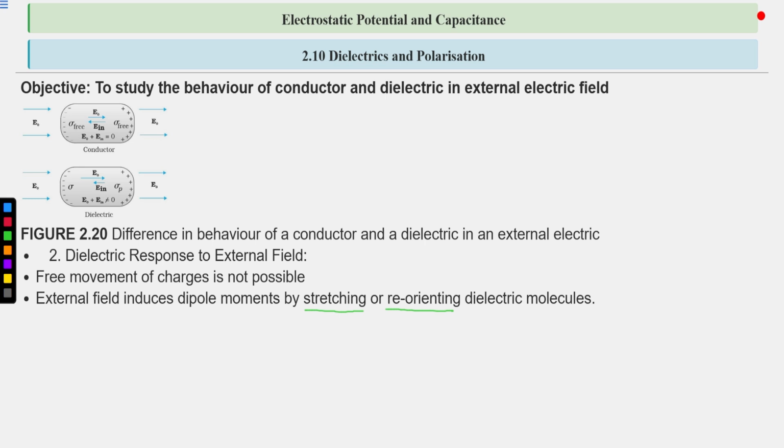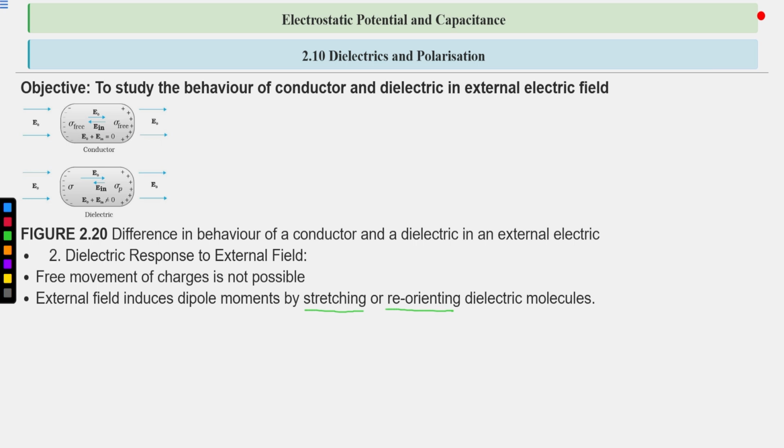Or if the molecules of the dielectric already have a permanent dipole moment, then it will reorient them. These permanent dipoles are arranged randomly in the absence of an external electric field. When we apply the external electric field, these molecules tend to align along the external field. Hence a net dipole moment comes into play.